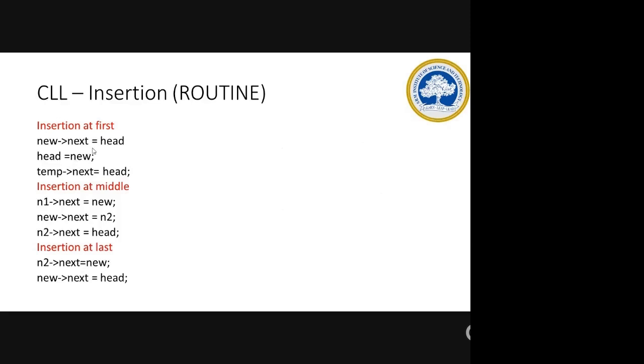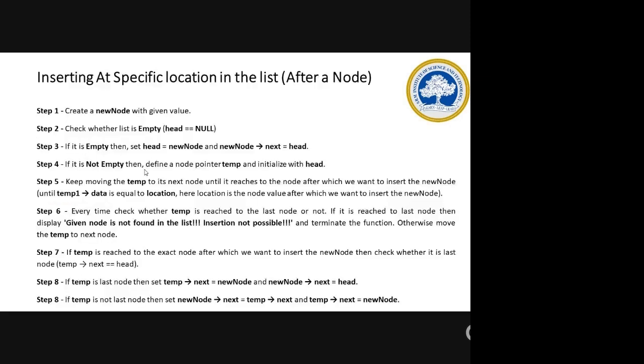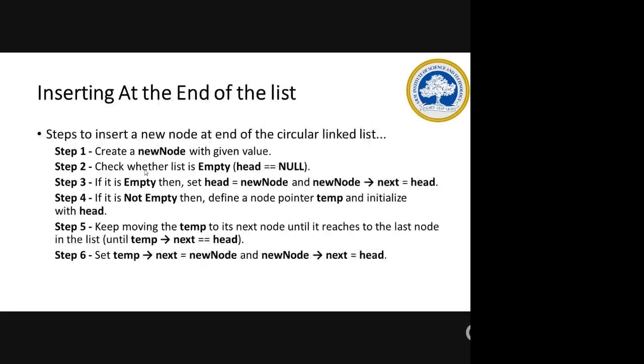Before we assign the new node as the head, your head will be in the first position only. Then new will be assigned to head. Now you have to keep a temporary variable to keep moving from the first node to the last node. When it finds the last node, you have to assume that temp of next should be your head node. Clear? Yes, ma'am. Okay. So that is your beginning of the list.